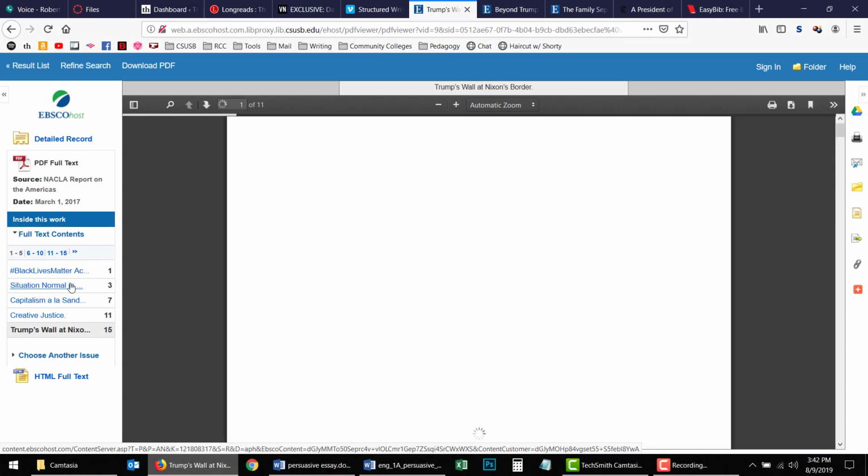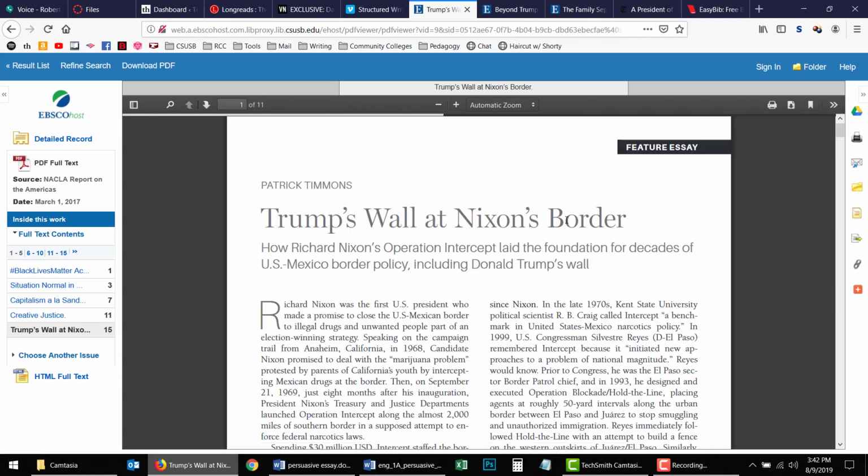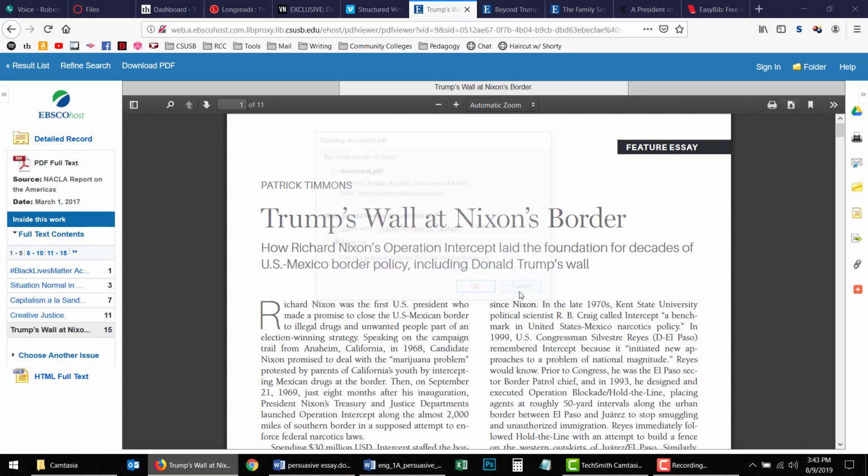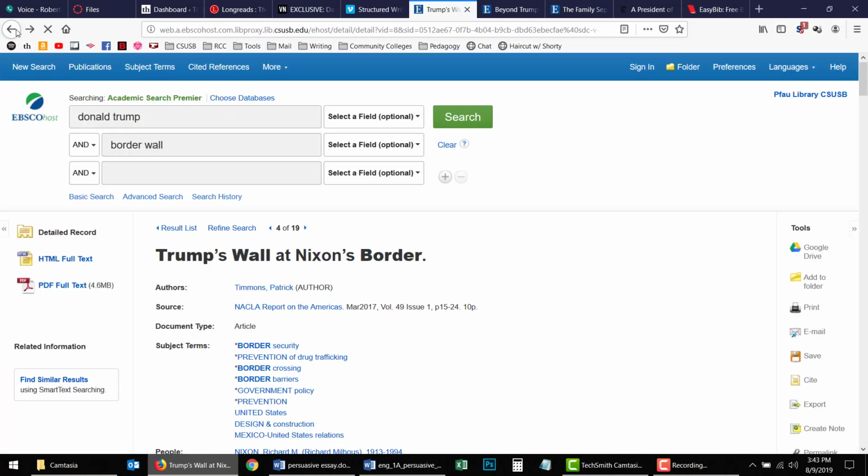The first thing you want to do, if it looks like it's something you're going to use, is save the PDF. You click on the download icon and save the PDF to your computer. I'm not going to, but save it to your computer so you have it. If you get called away from the work and you go back online and you can't find the source again, that's a huge drag. So don't do that.